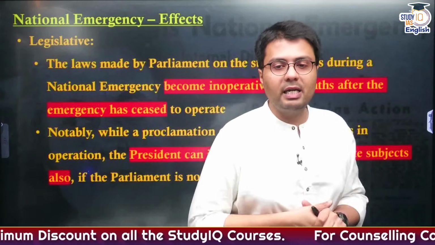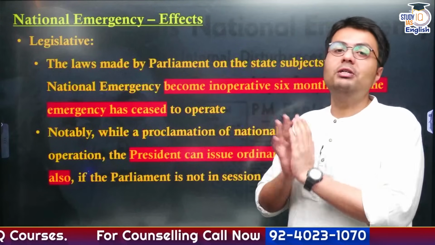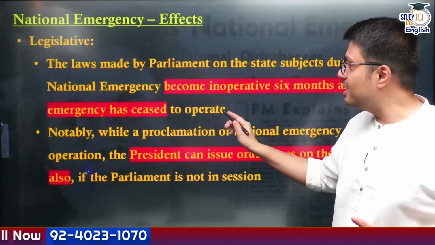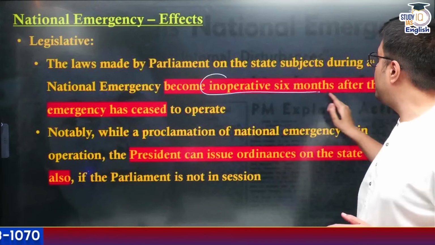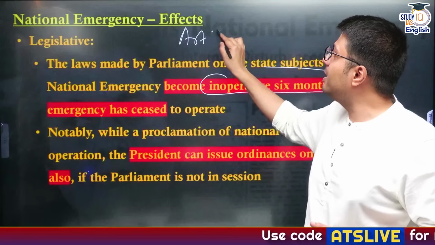Now let us understand what happens to the laws passed by Parliament after the national emergency ends. The laws which have been passed by Parliament during the time of national emergency will become inoperative 6 months after the end of emergency, and this is very unlike Article 356.